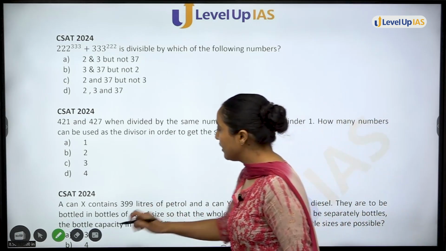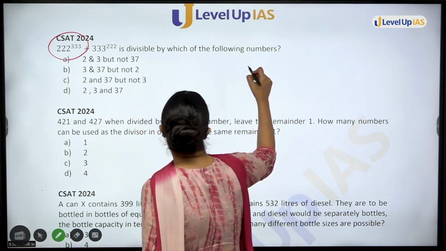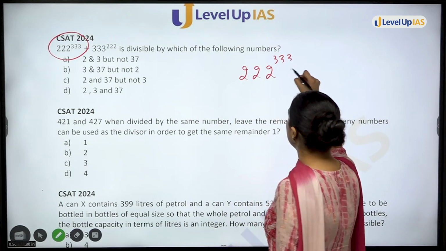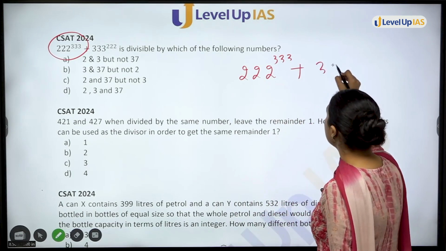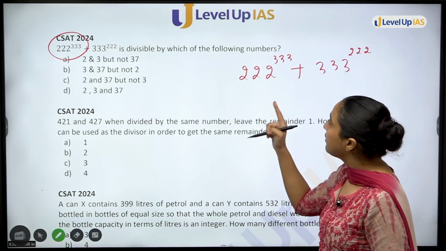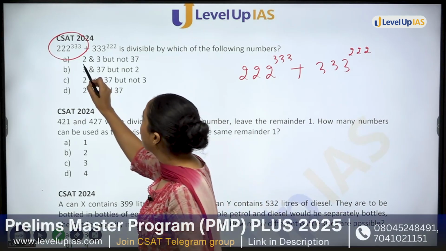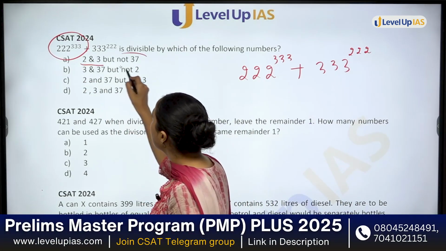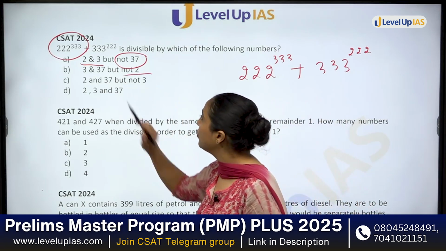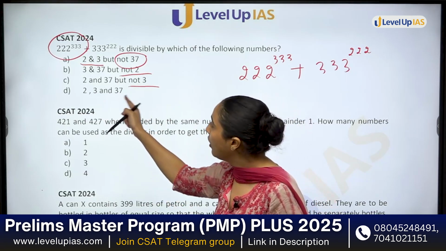So, the question says you have two terms: 222 to the power 333 plus 333 to the power 222 is divisible by which of the following numbers? Further, you have options: 2 and 3, but not 37. 3 and 37, but not 2. 2 and 37, but not 3. And then you have all 3.